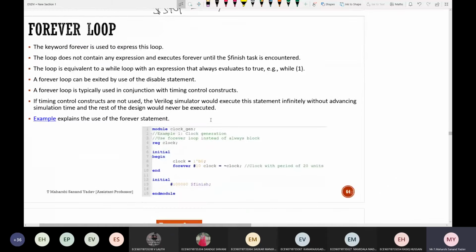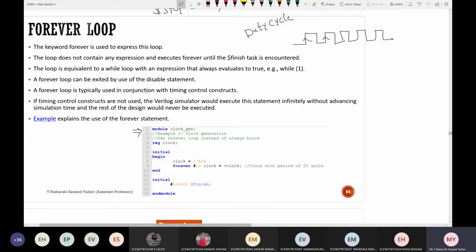So you can see here the forever loop. Again, same thing, module. Here I'm trying to generate a clock. So this is the clock. What is duty cycle? Have you gone through all the previous topics? What is duty cycle?